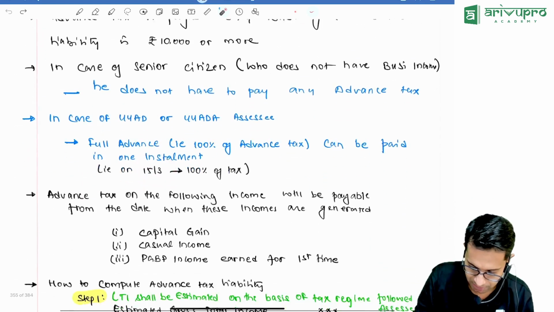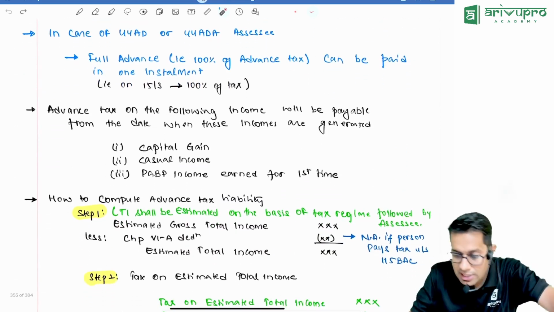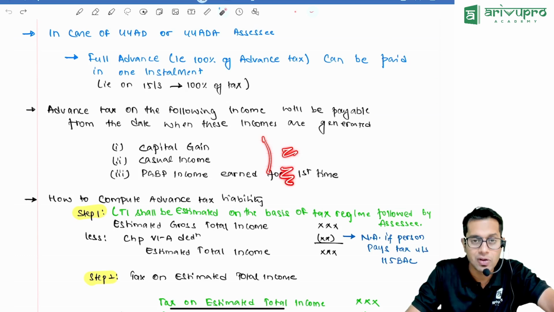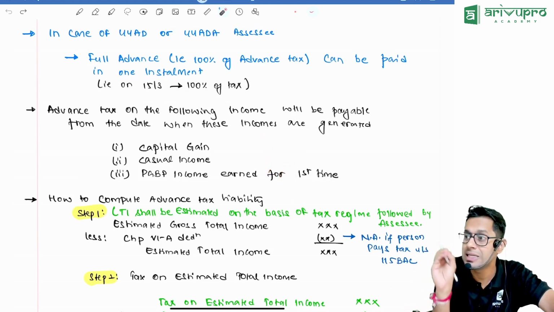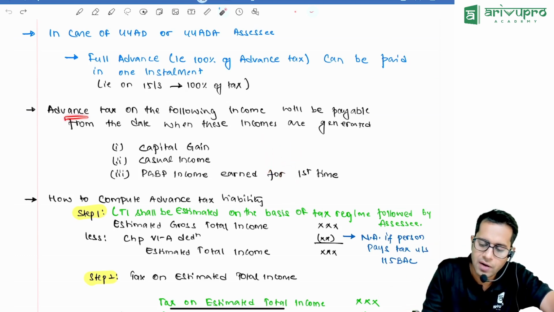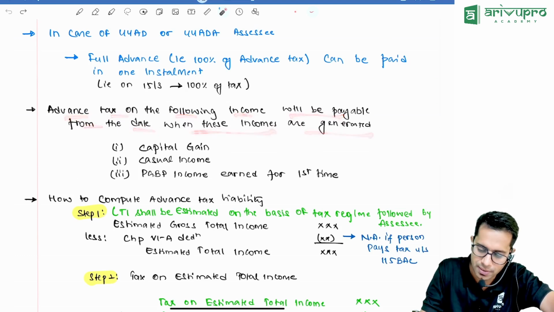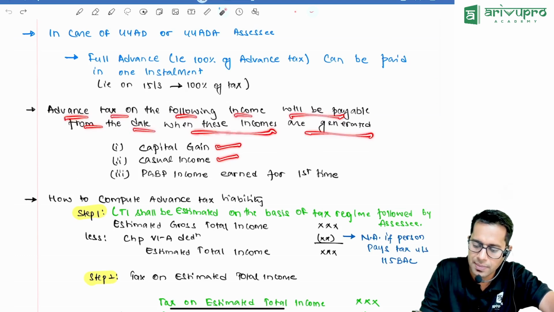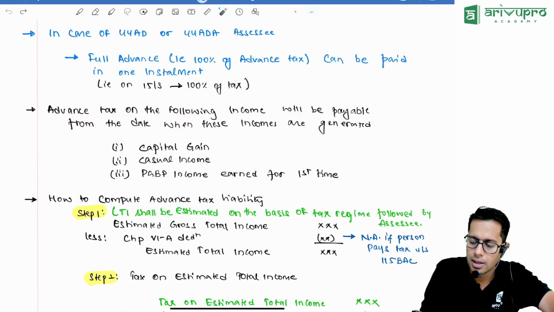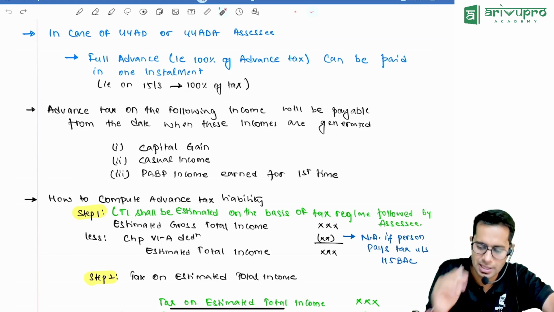On these incomes, you will have to pay advance tax from the date when you started earning this income, because this income cannot be estimated. Advance tax on the following income will be applicable from the date when these incomes are generated. Which incomes are these? Capital gain income, casual income, and income earned from business for the first time.